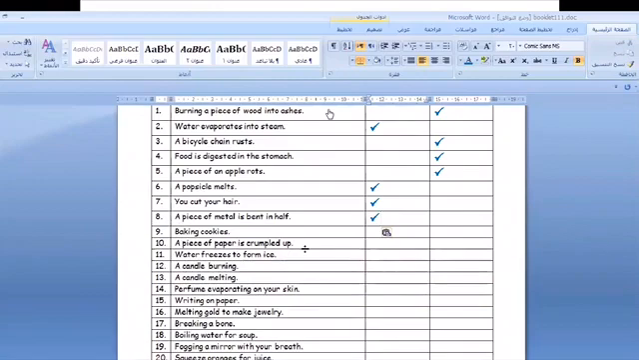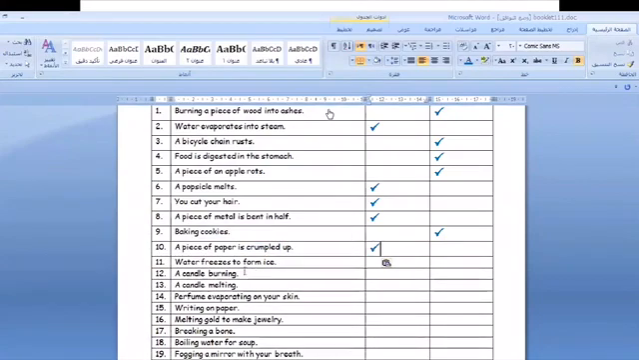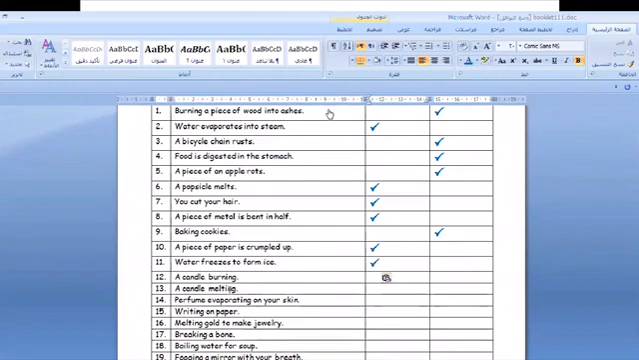Baking cookies. Remember the word baking? Whenever you see the word baking, you have to know it's what? Excellent. It's a chemical change. A piece of paper is crumpled up. Crumpled. We're changing the shape only. What do you think? Excellent. It's a physical change. Water freezes to form ice. We're just changing the state of matter. Remember the physical change lesson?